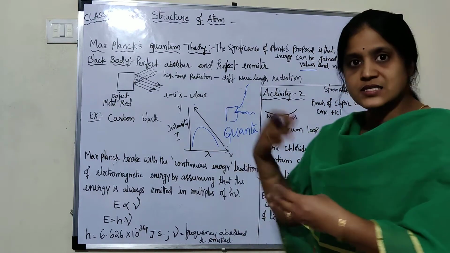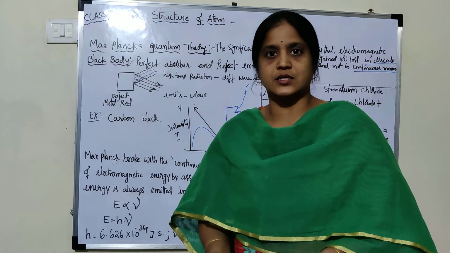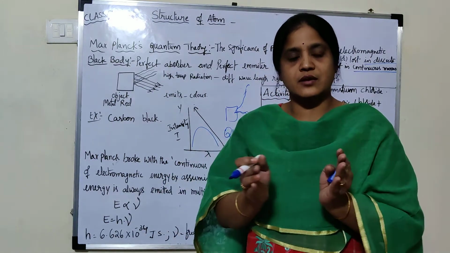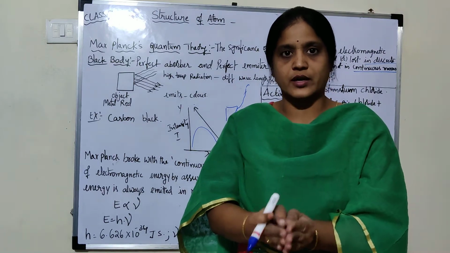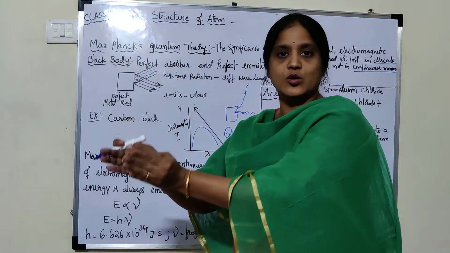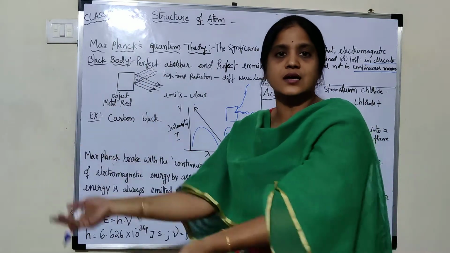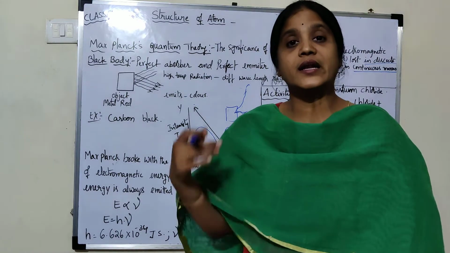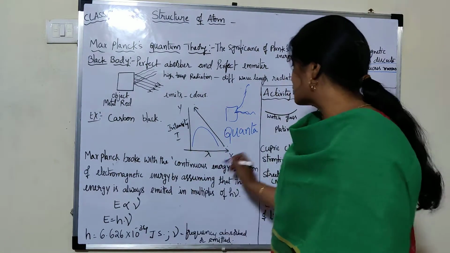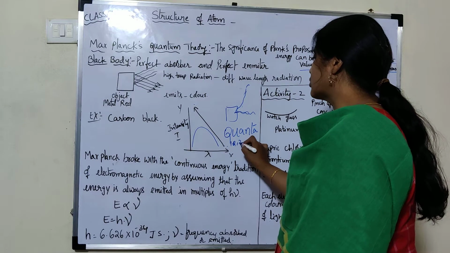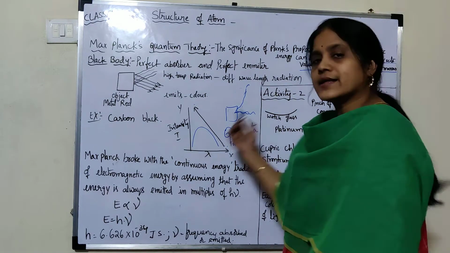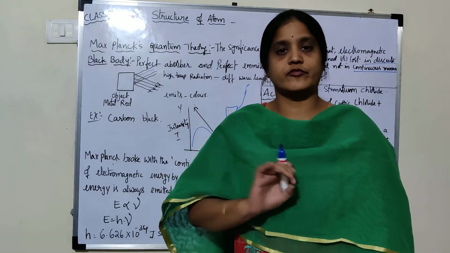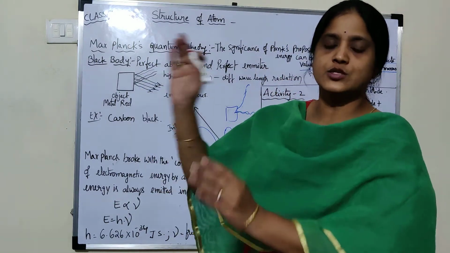So when the rod emits the light, it is not emitting the light continuously. It emits light, first one quanta, then afterwards 2 quanta, then 3 quanta, like that it emits the light. The quanta values he took are integral values. Integral values means 1 quanta, 2 quanta, 3 quanta, like that. Integral means 1, 2, 3. There are no decimal values or fractions, only 1, 2, 3, 4 and so on.